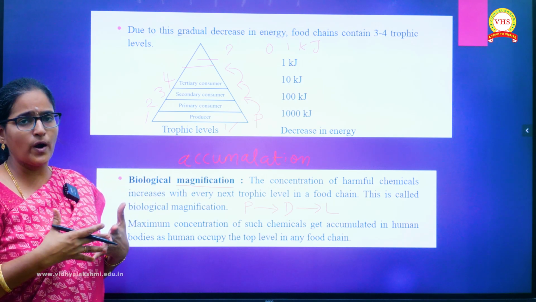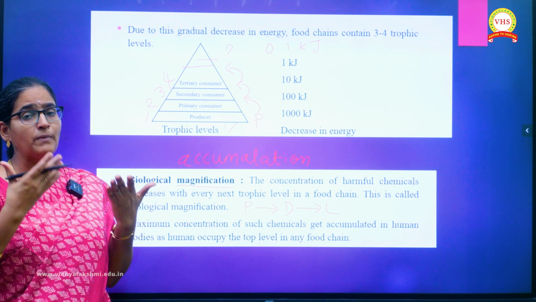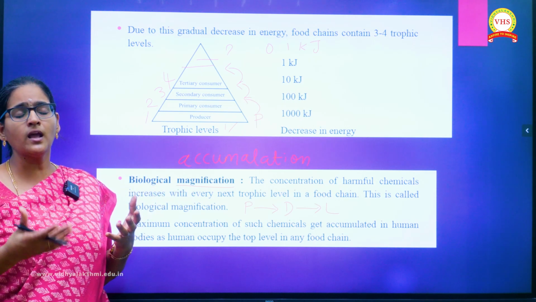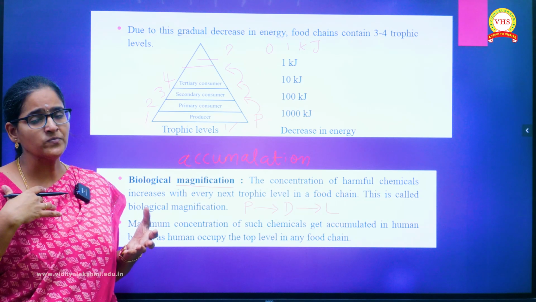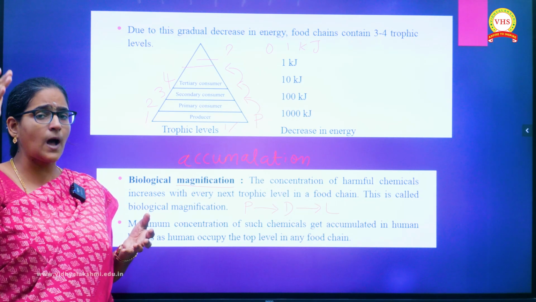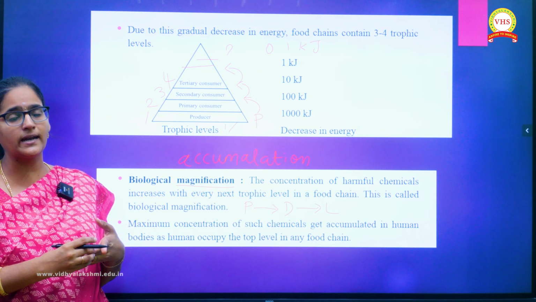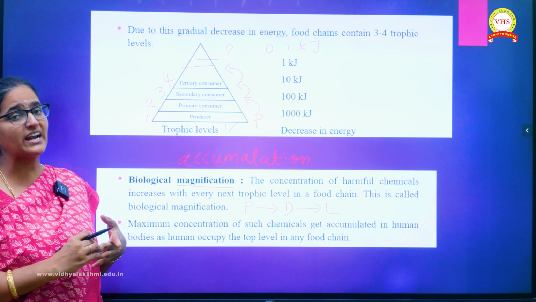Because our body or the plant system doesn't have any enzymes to break down these harmful chemicals. So these chemicals slowly accumulate inside our body, and human beings are the top carnivores. They will have the maximum concentration of chemicals accumulated in their bodies. That is called biological magnification.